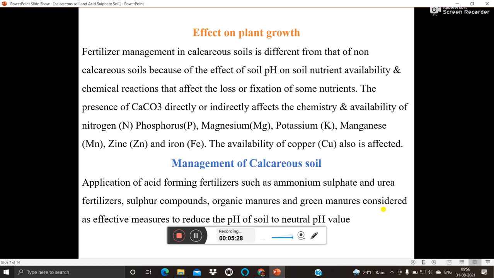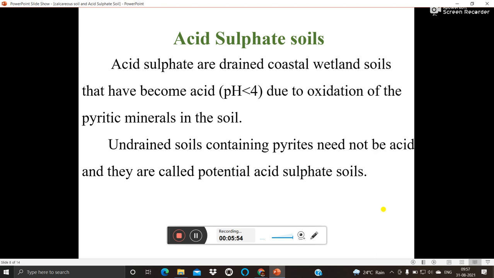Then management of calcareous soil: application of acid forming fertilizer such as ammonium sulfate and urea fertilizer, sulfur compounds, organic manures and green manures are considered effective measures to reduce the pH of soil to neutral pH value. So if you see, ammonium sulfate and urea fertilizer are mainly acid forming fertilizers, due to which the pH of the soil may become low and come to neutral.